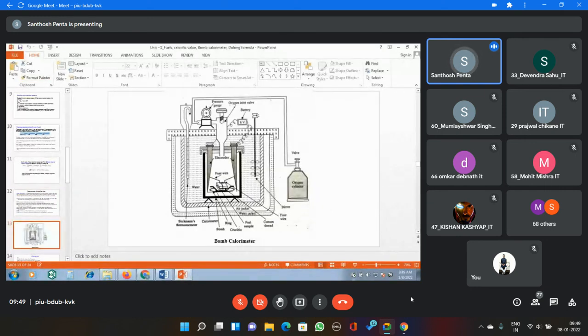This is about the construction of the bomb calorimeter. Very simple: one stainless cylindrical chamber tightly screwed with one lid is kept in a copper calorimeter having water. That copper calorimeter is kept in one air jacket, and outside of that air jacket, adjacent to it, one water jacket is also there. So these are the containers. Then the whole apparatus is tightly screwed with a lid. This is totally sealed. And inside the bomb there are two platinum electrodes, and these two electrodes are connected with one battery. And this bomb is also having one